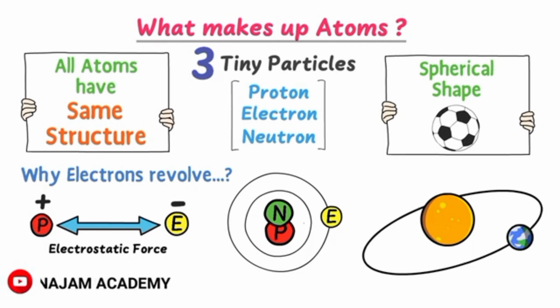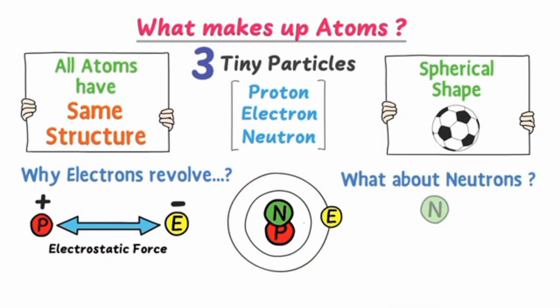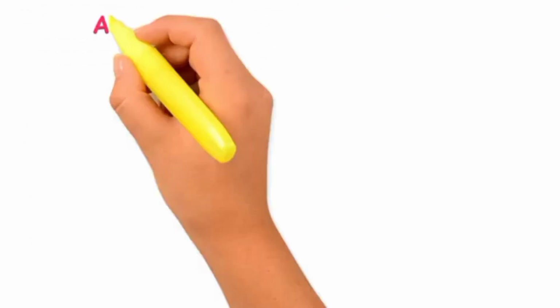Now, what about neutrons? Neutrons are neutral particles. They do not carry a positive or negative charge. Now, let me teach you that an atom as a whole is a neutral particle. For example,